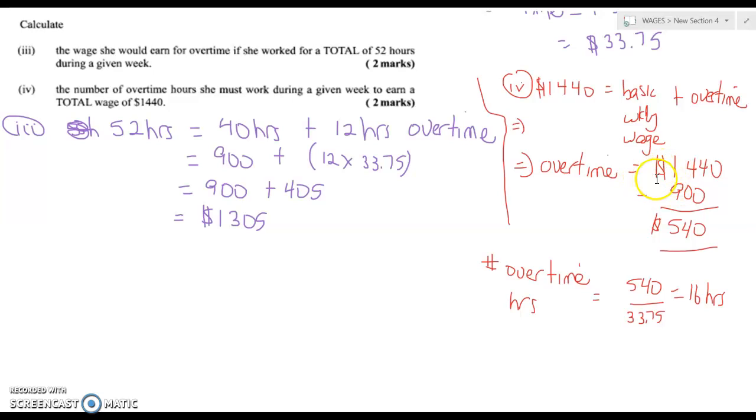So her overtime money is the amount she made for the week, which is $1,440. Take away the $900, you get $540. So the number of overtime hours will be that $540 divided by how much she gets per hour for overtime, and then we get 16 hours, right?